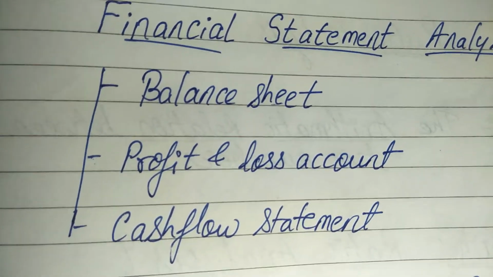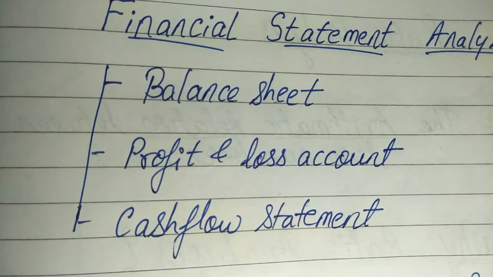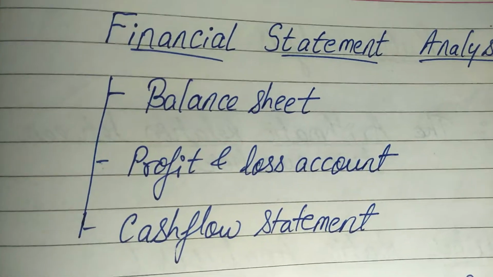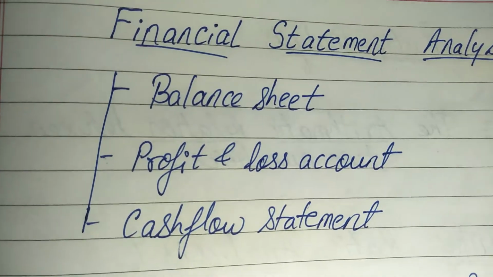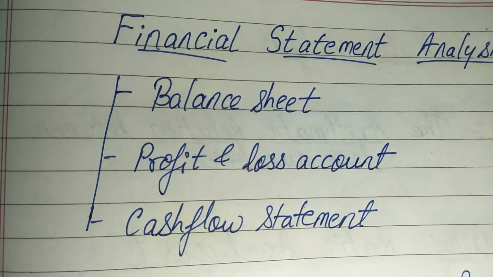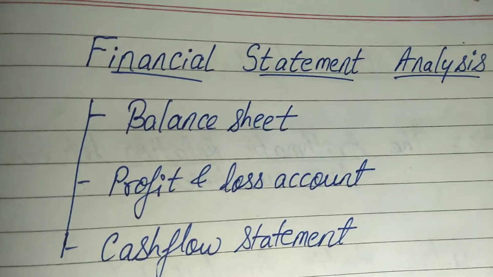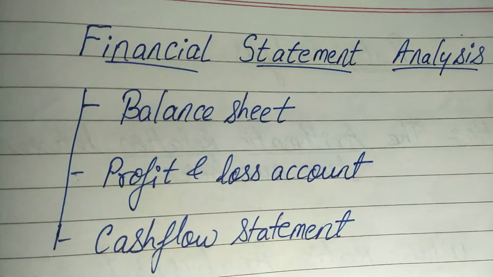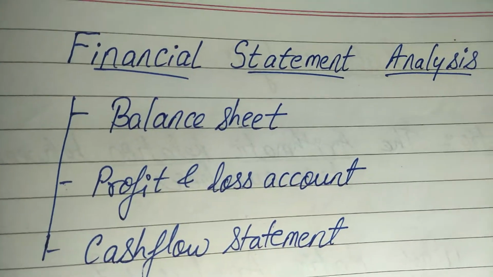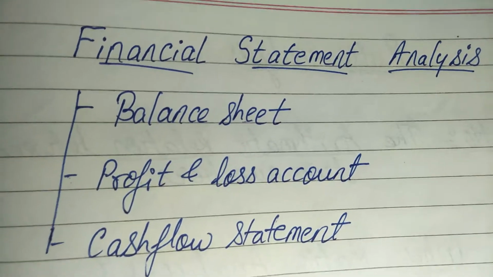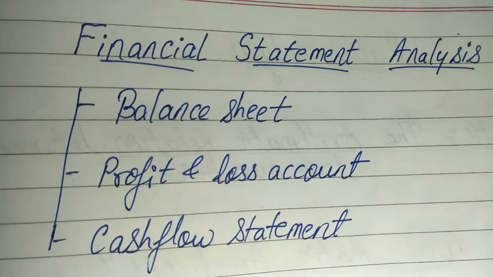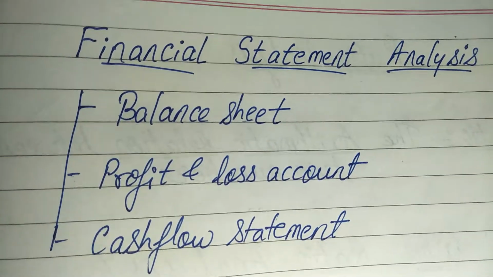Now friends, these three statements are very important. If you look at the first one, that is the balance sheet, a balance sheet tells us about the current financial position of a company as on a particular date. It is nothing but a snapshot of the overall financial position of a company.